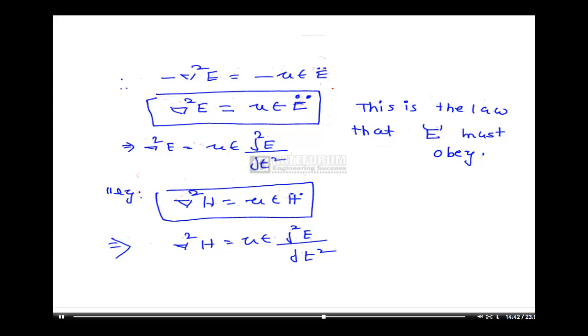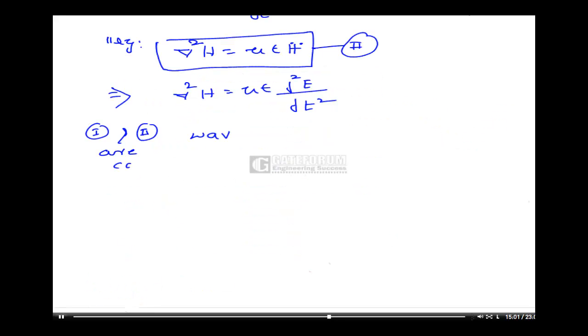So you consider this as capital equation number 1, and this is capital equation number 2. These 1 and 2 are called combinedly wave equations.